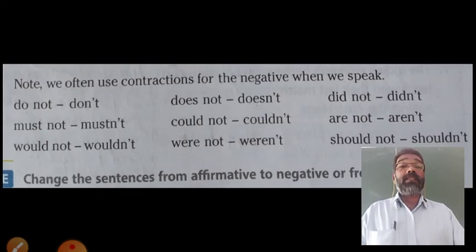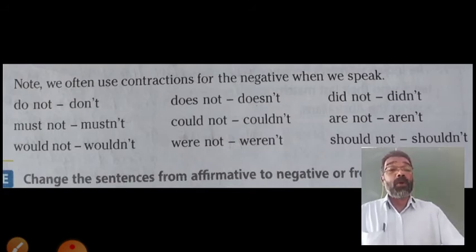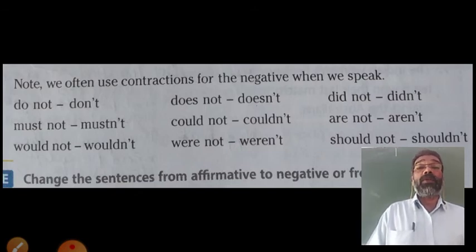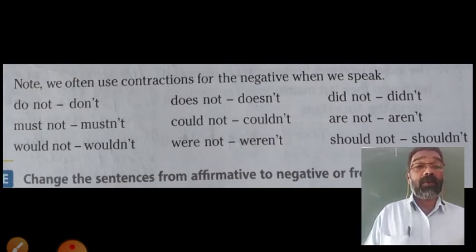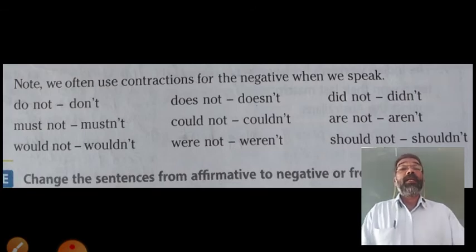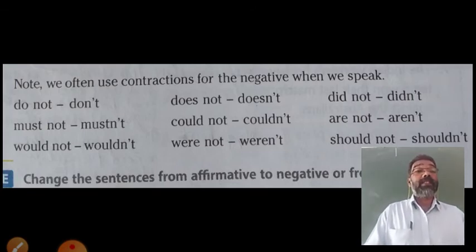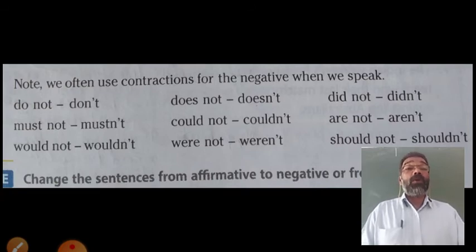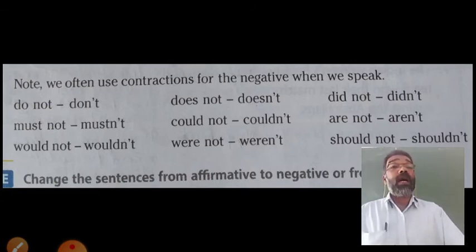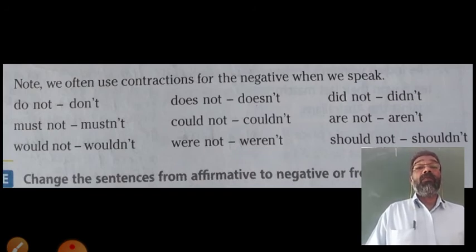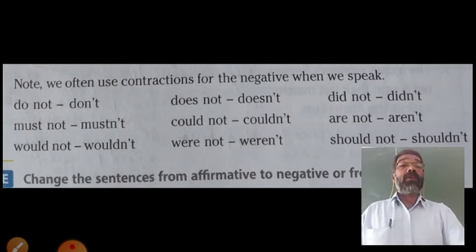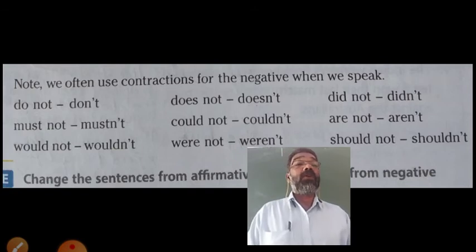So we shall see some of the negative auxiliaries and their contracted forms. Do not. The contracted form of do not is don't. Contracted form means shortened form. Does not, doesn't. Did not, didn't. Must not, mustn't. Could not, couldn't. Are not, aren't. Would not, wouldn't. Were not, weren't. Should not, shouldn't.